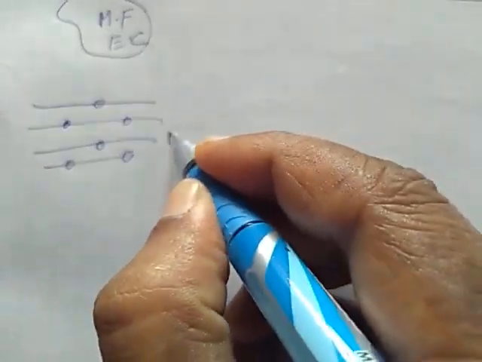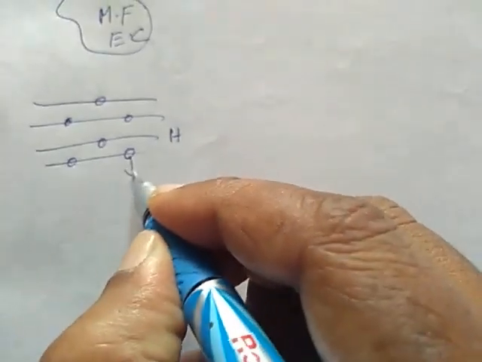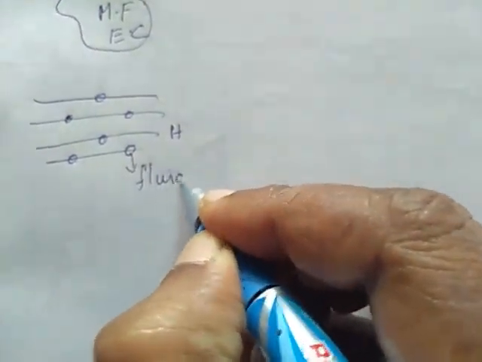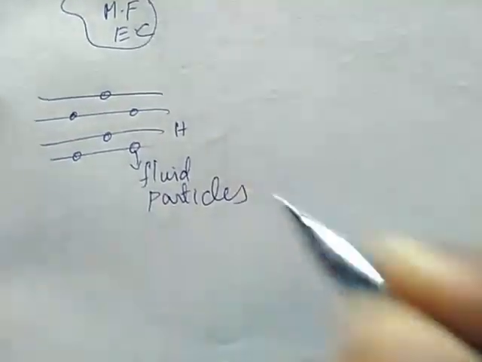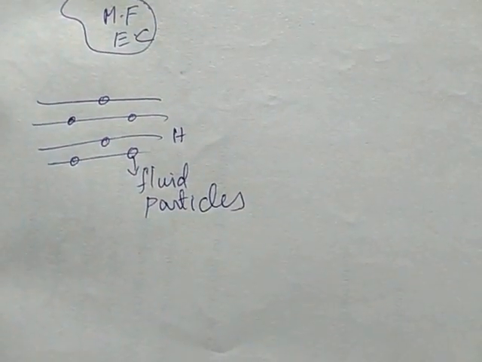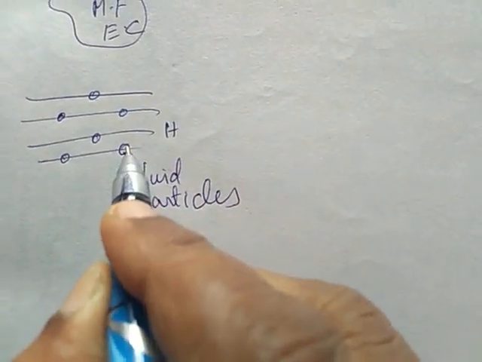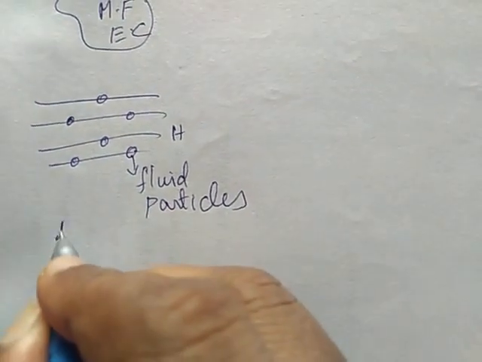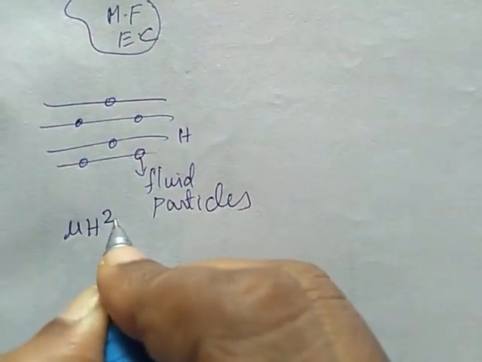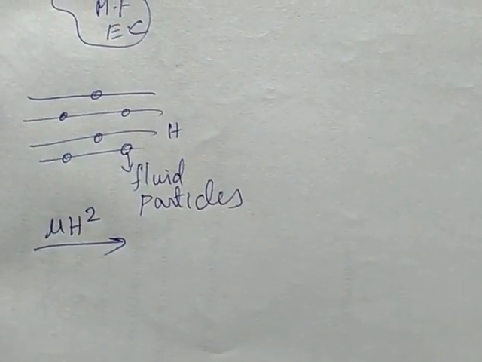This is our H or B magnetic field line, and these are our fluid particles. All these fluid particles experience a force of mu H square in the direction of the magnetic field lines.